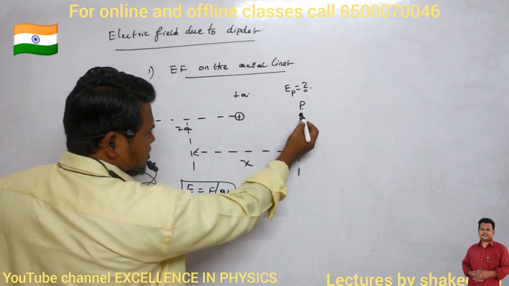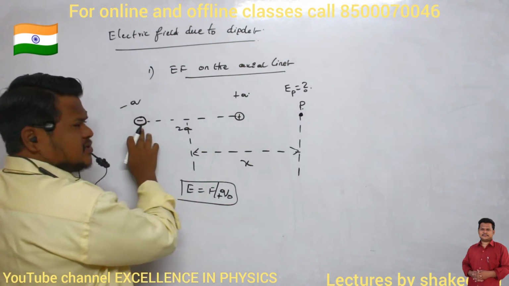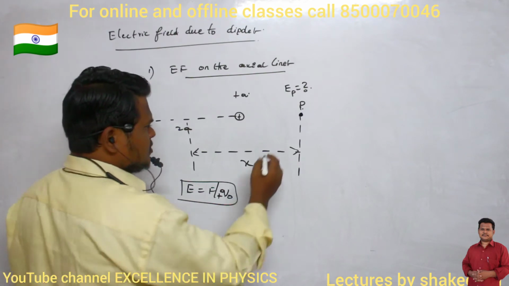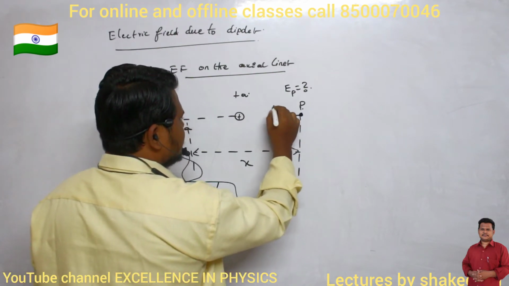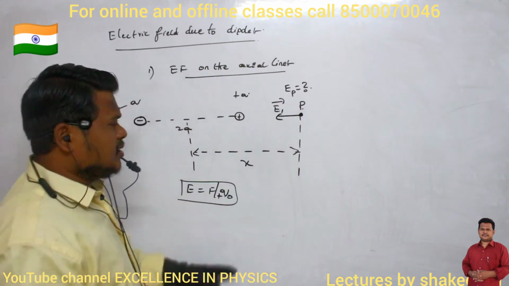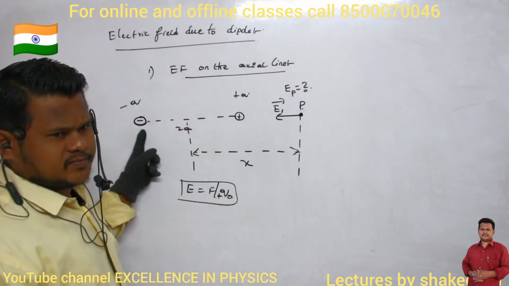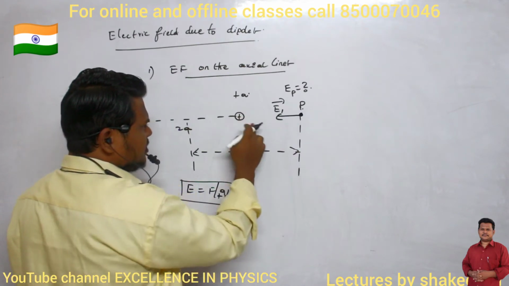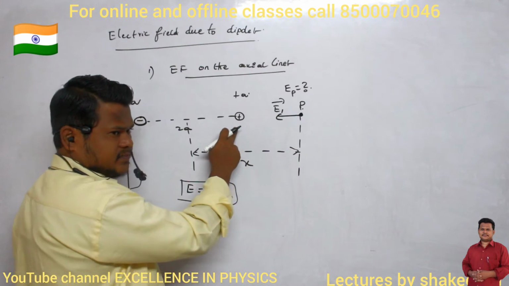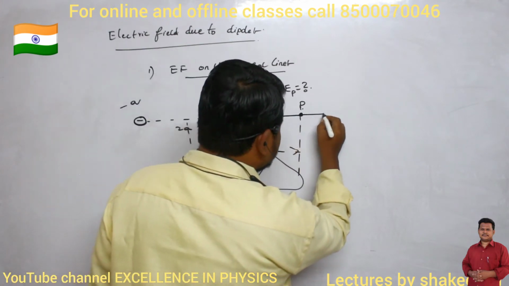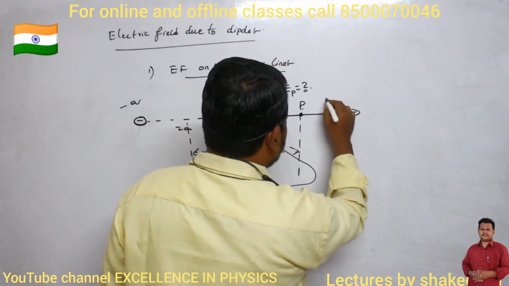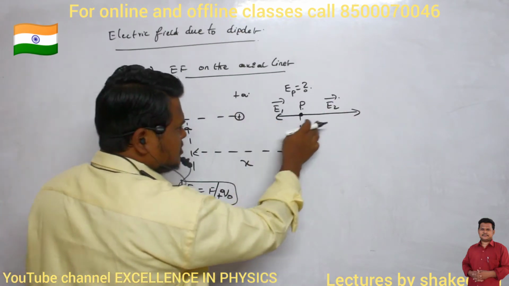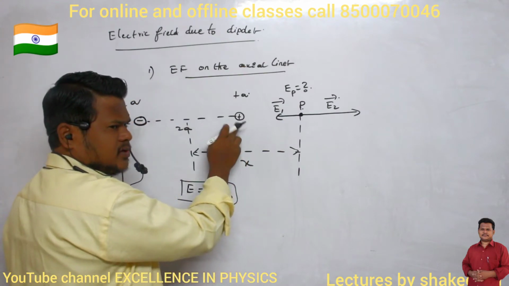So if I place a positive test charge here, because of this charge it will experience a force of attraction or repulsion. Force of attraction, no? So this will be the direction of E1 dash. What is E1 dash? Electric field due to the negative charge. Clear? Similarly, if I place the same test charge here, what will be the direction of force due to the positive charge? It will experience a force of repulsion, no? So this will be the direction of E2 dash. So this is the electric field because of the negative charge, and this E2 dash is the electric field due to the positive charge.